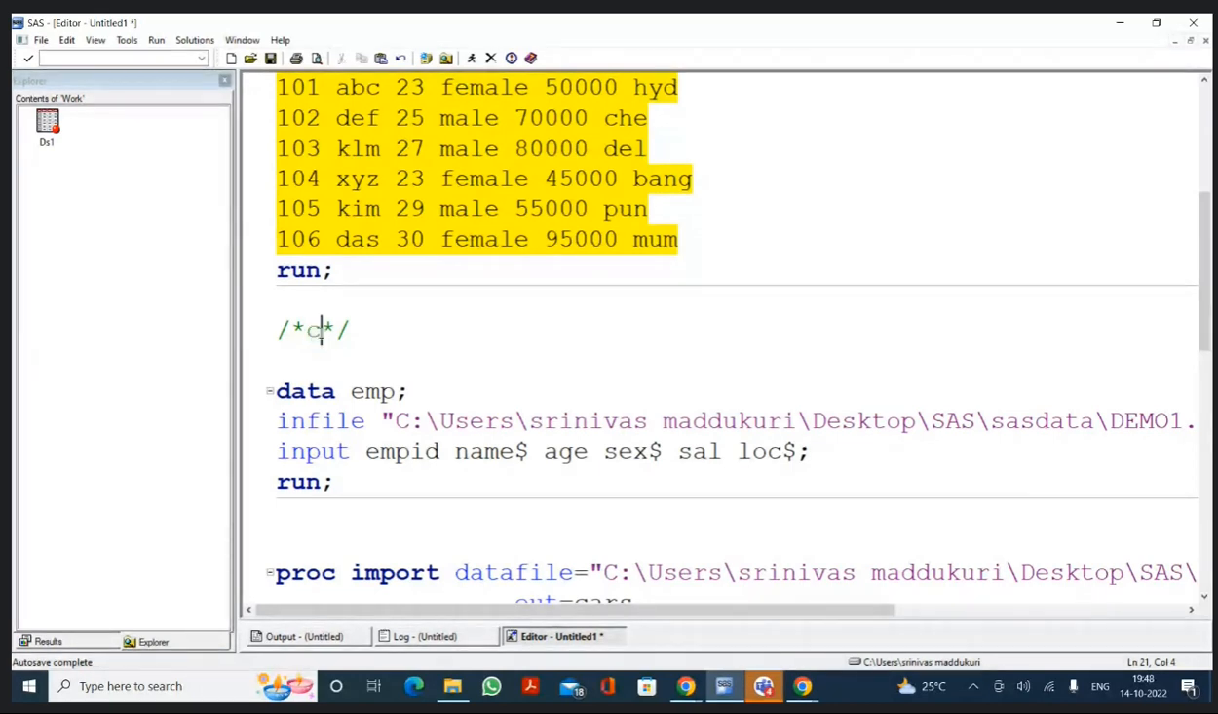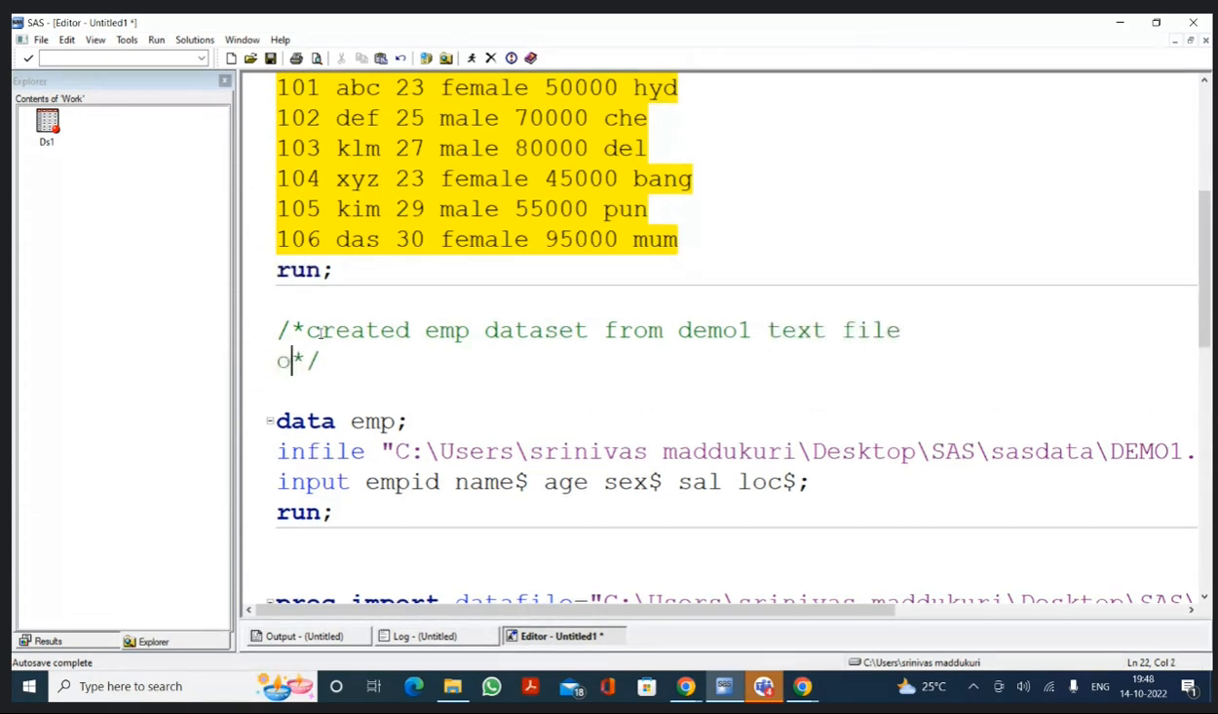So what I did here, I wrote: created EMP dataset from demo1 text file on 14th October 2022 in demo session. This is how we should write. You can write the comment in whatever language you can understand. Nobody will question you why you have written like this. If you want, you can write a movie story or a poetry, or a recipe. Whatever you want, you can write it.